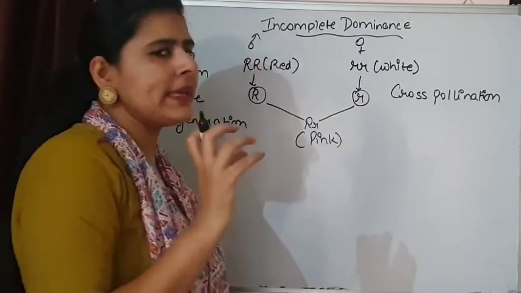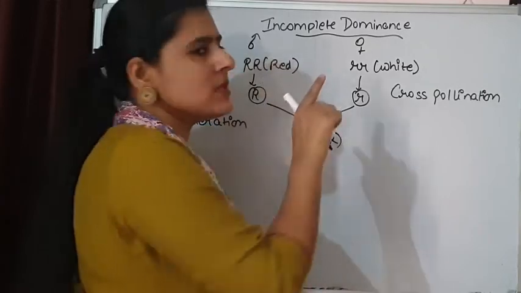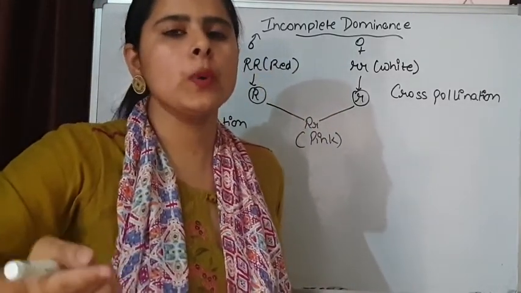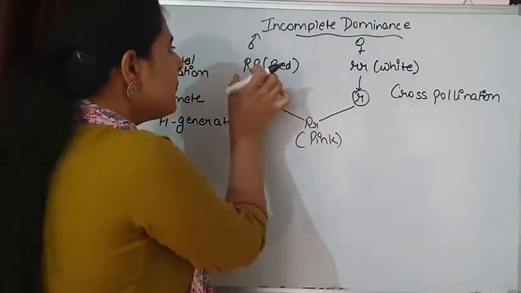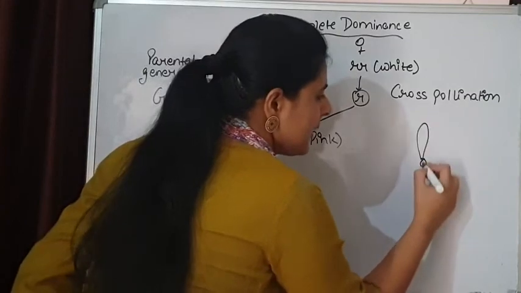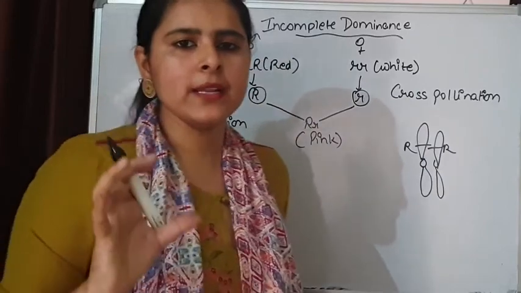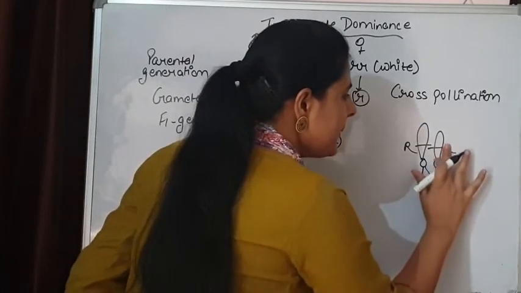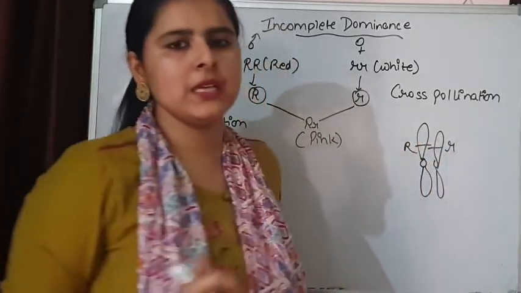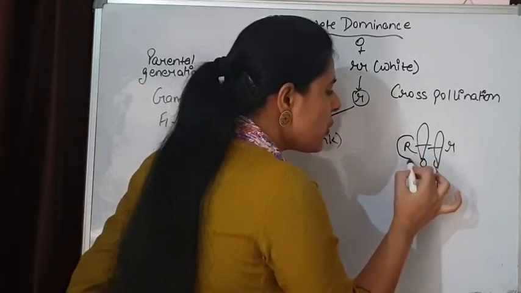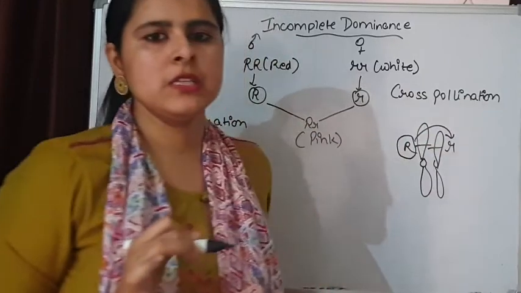Or we can explain it with the help of the situation that R is not completely dominant over the white color. If both the alleles are R, that means complete red color of flower is there. But when one is capital R and one is small r, means in a heterozygous situation, this R does not have the ability to completely suppress the expression of small r.